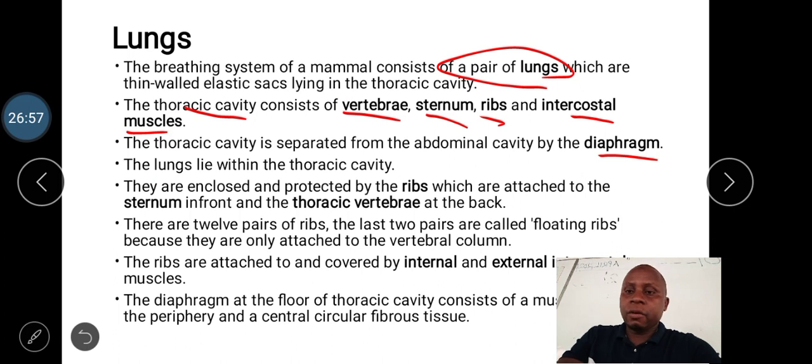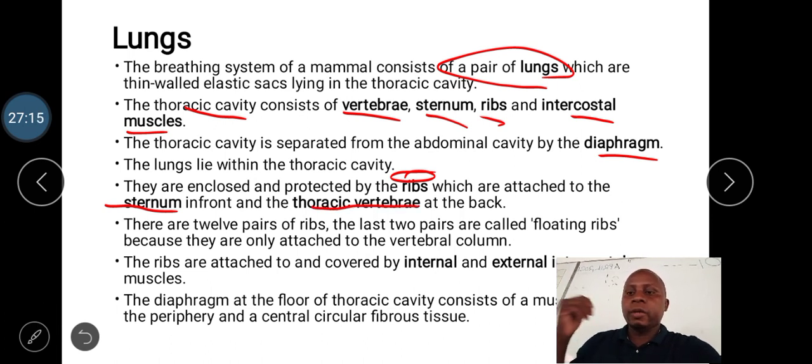The lungs are enclosed and protected by ribs, which are attached to the sternum. So in front here, the ribs are attached to a bone called the sternum, and at the back, they are attached to the thoracic vertebrae. Usually, there are 12 pairs of ribs, and the last two pairs are called floating ribs.